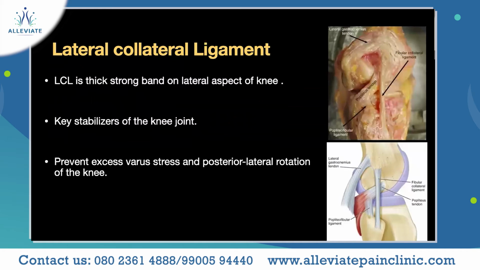The next ligament is the lateral collateral ligament, which is on the outside of the knee. So this is the LCL, which is a thick, strong band on the lateral aspect, on the outer part of our knee, and it plays as a key stabilizer for the knee joint. The role of this ligament is to prevent the excess varus stress and posterolateral rotation of the knee.